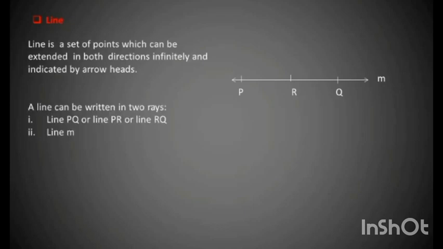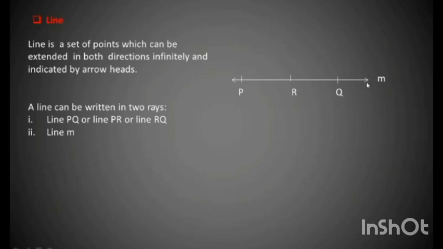Next, line. Now what is a line? Line is an undefined term in geometry. We can say line is a set of points which can be extended in both directions infinitely and indicated by arrowheads.